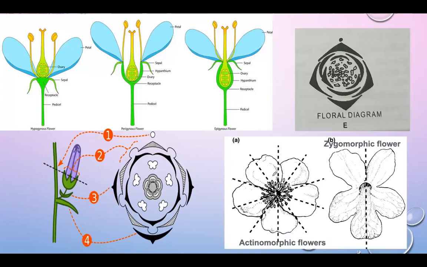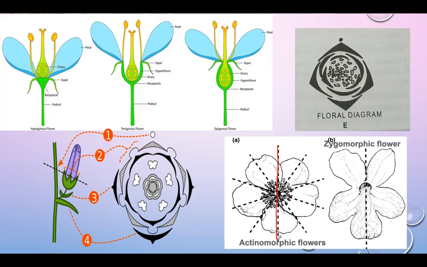A flower is said to be actinomorphic when it can be divided into two exactly equal halves by any vertical section passing through the center. We can divide it into two equal parts in the central part.